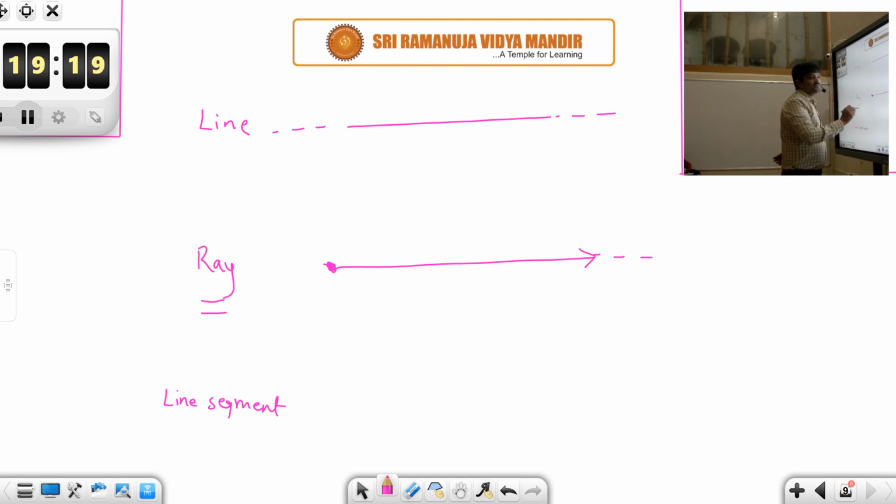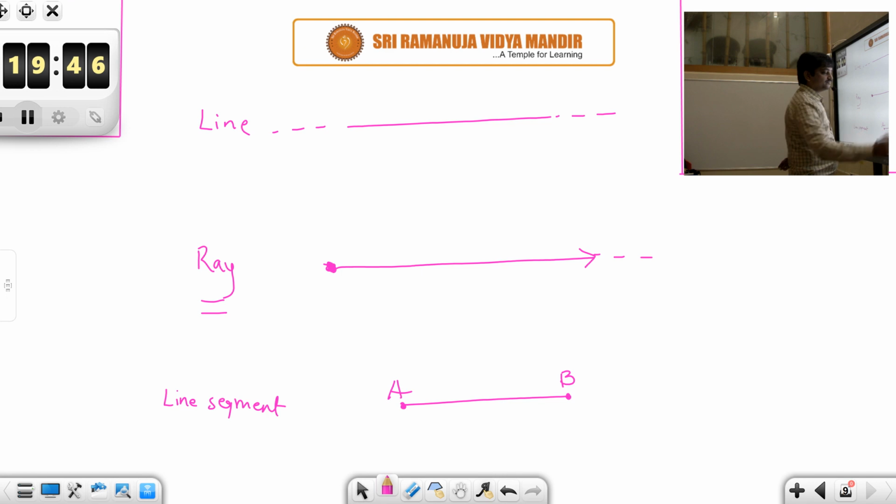Whereas when it comes to a ray, there is a terminal end on one side and it extends indefinitely on the other side. So this is the ray. And then the third one you need to know is the line segment. A line segment means it is just a portion of a line, just some segment. So for a line segment you will find that you have ends on either side.